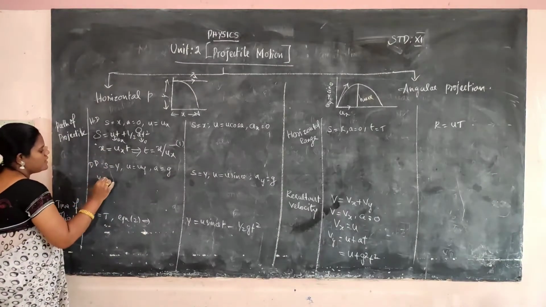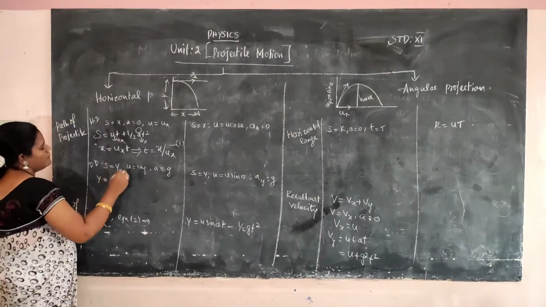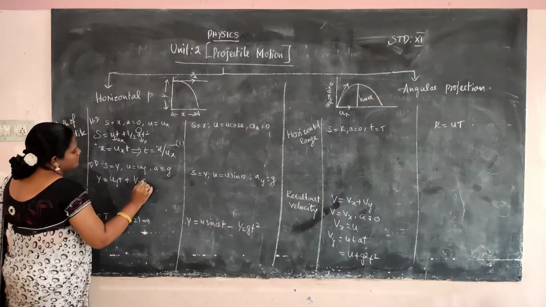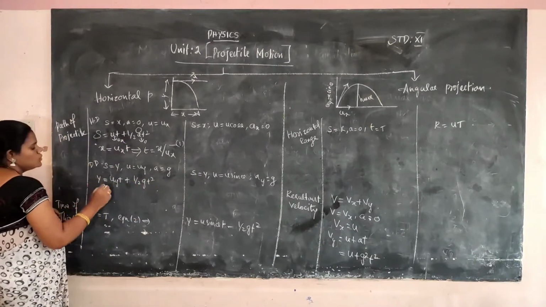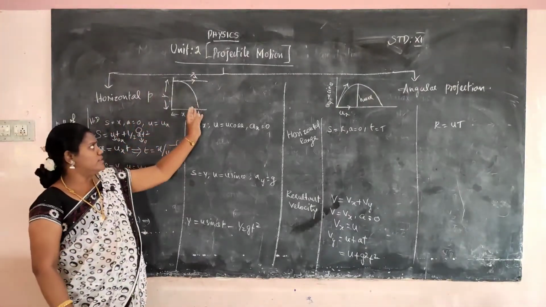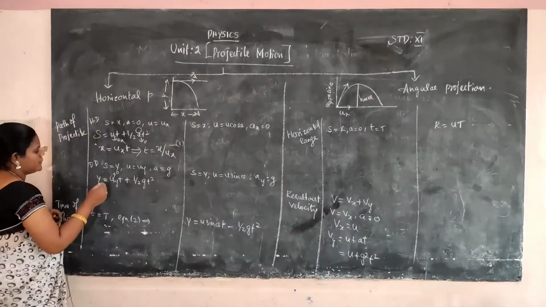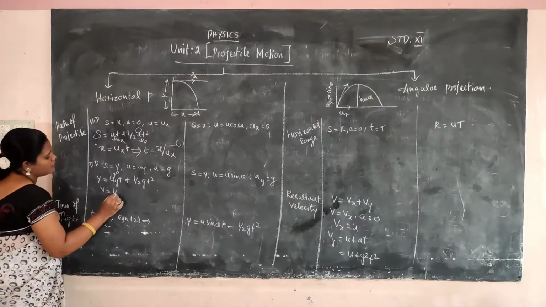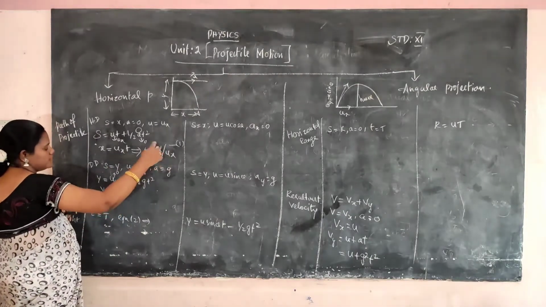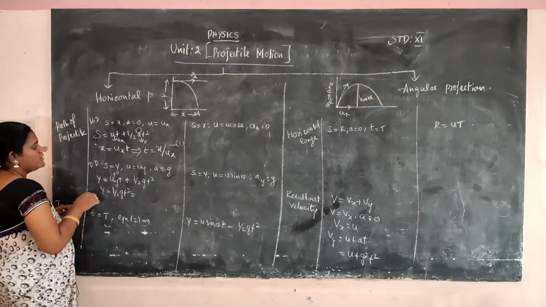s is equal to y, and uyt, okay, plus half gt square. Now uy will always be 0 because மேலேருந்து கீழே விழுது. x axisல எதுவுமே கிடையாது, y axisல மட்டும்தான் பேஸ் பண்ணி வருது. So uy will be taken as 0. y is equal to half gt square. Substitute the t value in this part. By using equation 1 we want to calculate y.